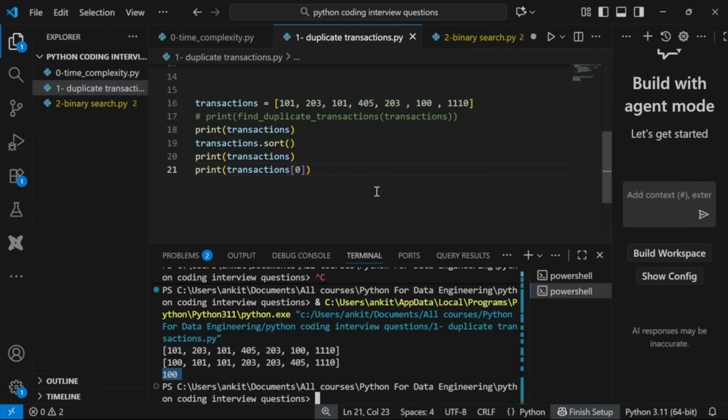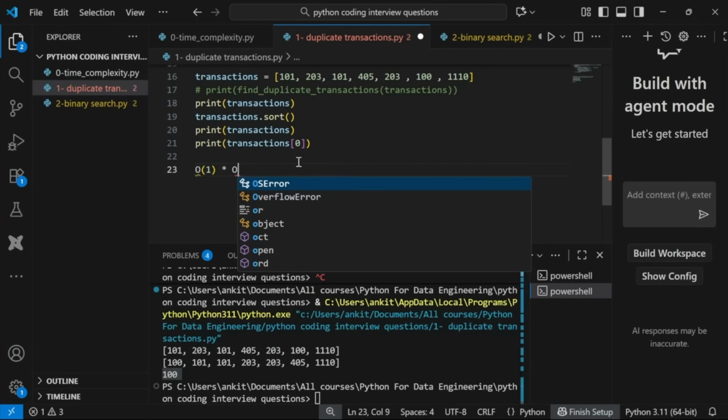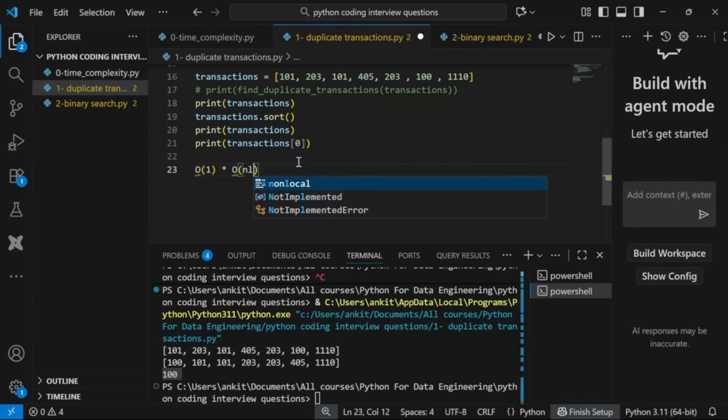But if you look at the time complexity, this is O(1), right? To get the first element, it is O(1), right? But to sort it, it is O(n log n), right? So when we have two time complexities like this, we have two operations.